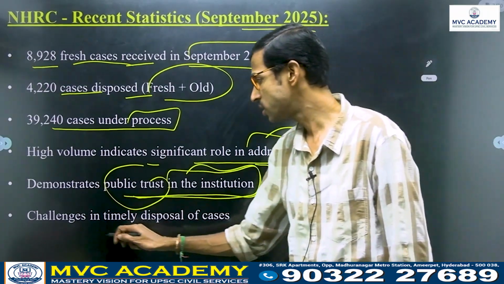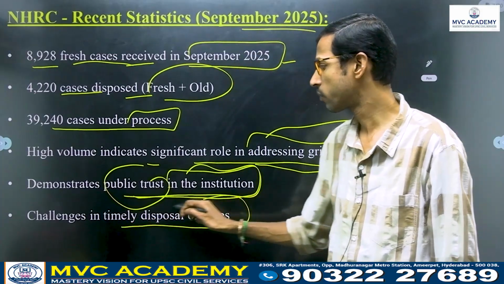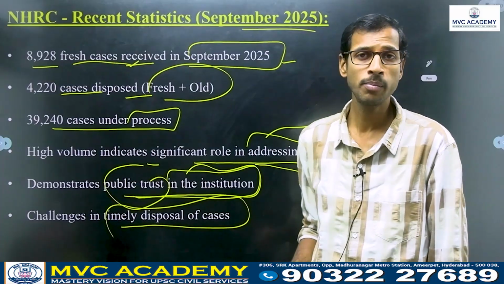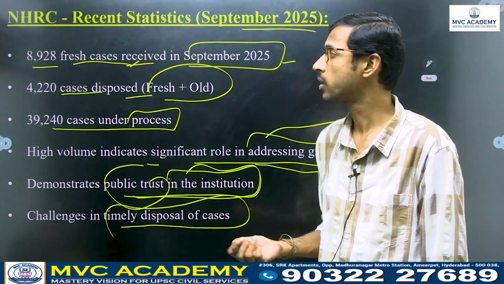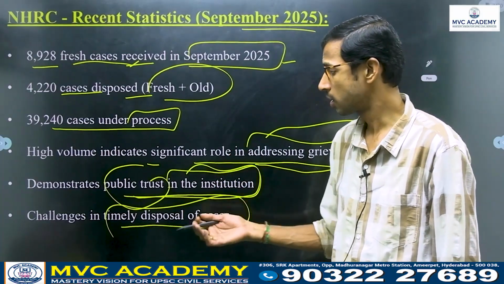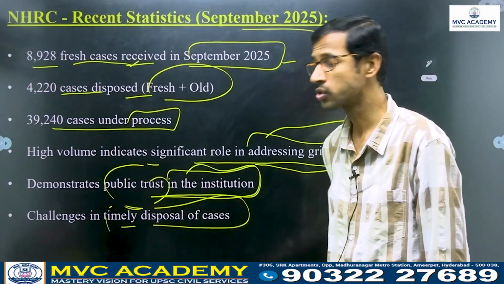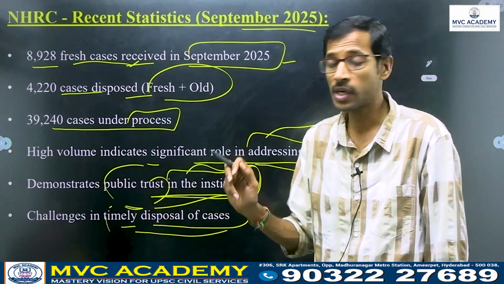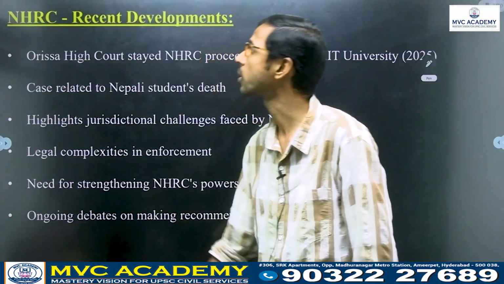So what are the challenges here? Challenges in timely disposal of cases. A lot of pending cases are there. Every month fresh cases are coming, so we have to dispose of each and every case. Fast trial courts also have to be included here. Timely disposal of cases is a particular challenge here. We have to understand this.